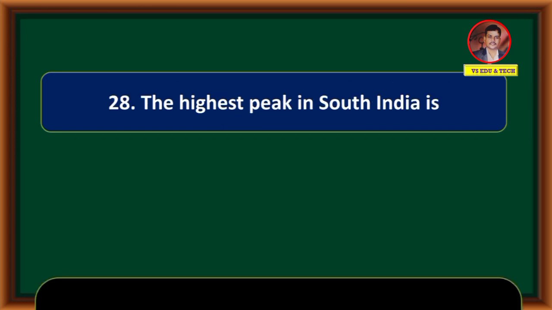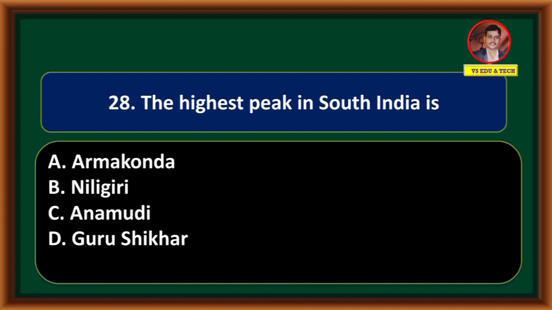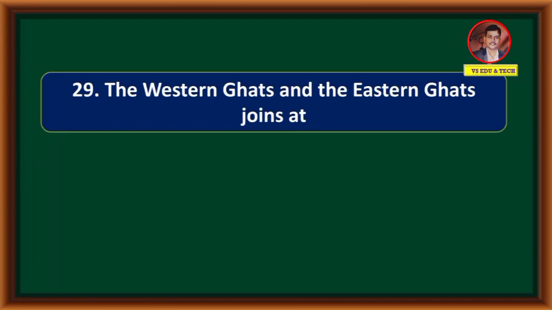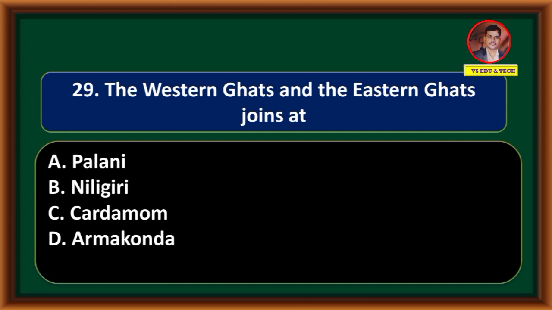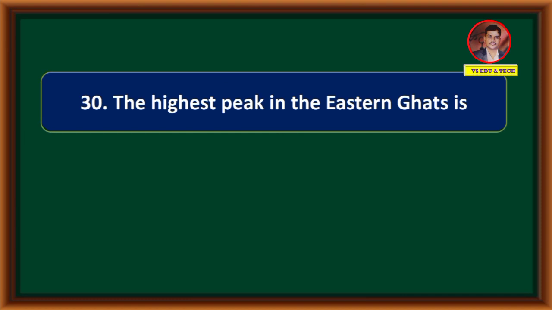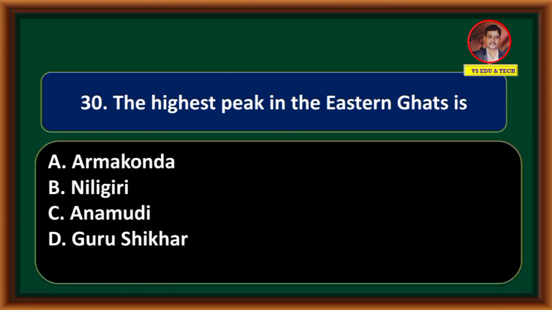The highest peak in South India is Armakonda, Nilgiri, Anaimudi, Guru Shikhar. Correct answer is option C, Anaimudi. The Western Ghats and the Eastern Ghats join at Palani, Nilgiri, Cardamom, Armakonda. Correct answer is option B, Nilgiri. The highest peak in the Eastern Ghats is Armakonda, Nilgiri, Anaimudi, Guru Shikhar. Correct answer is option A, Armakonda.